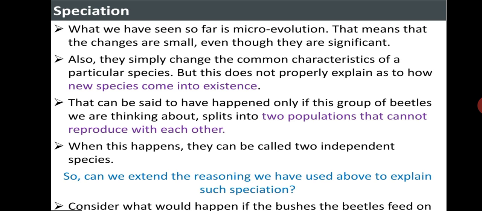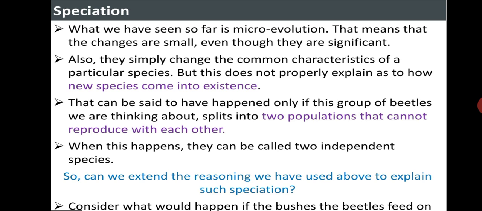What we have seen so far is microevolution. That means the changes are small even though they are significant. Whatever the changes we have seen in the color variation of beetles, that is red beetles to green, or even blue beetles, or even the elephant seal, and the other example, the tailless mice, all these examples are not so significant. They could not explain how the variation or the evolution has taken place. Also, they simply changed the common characteristic of a particular species, but they could not explain properly how new species came into existence.